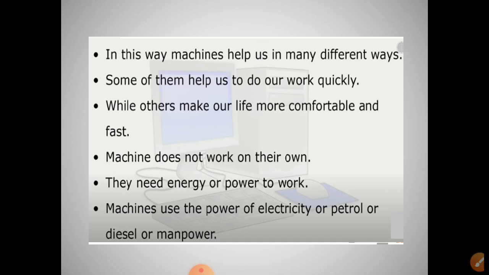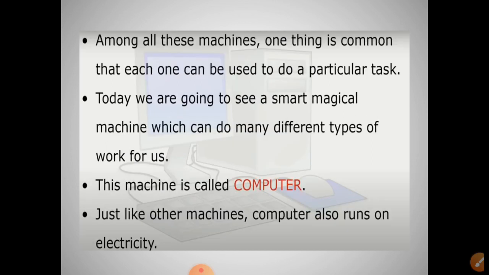Why is it more comfortable? Because it works fast. And these machines do not work on their own. They need energy or power to work. Some machines use the power of electricity, some machines use petrol, and some machines need manpower to work. Among all these machines, one thing is common: each one can be used to do a particular task.